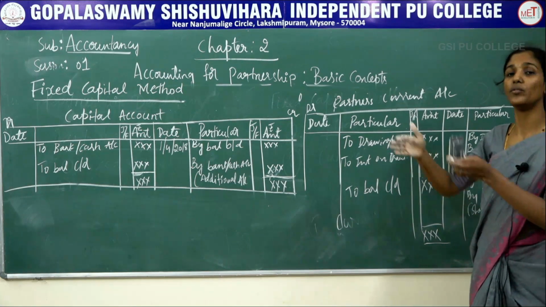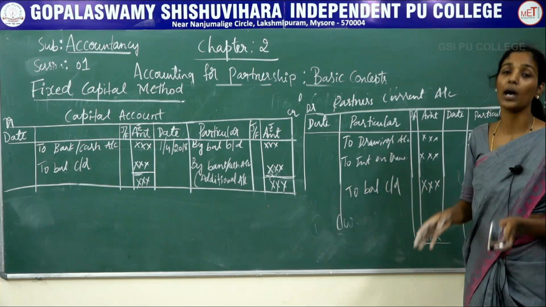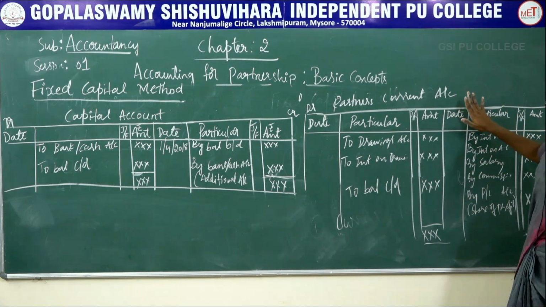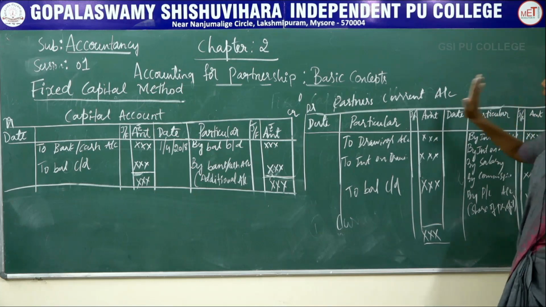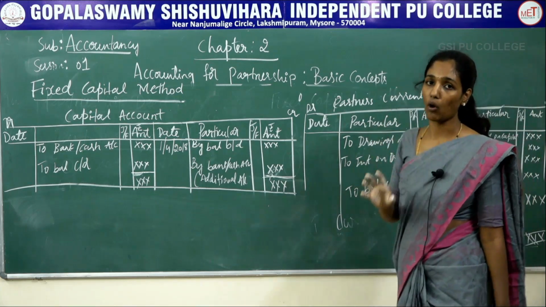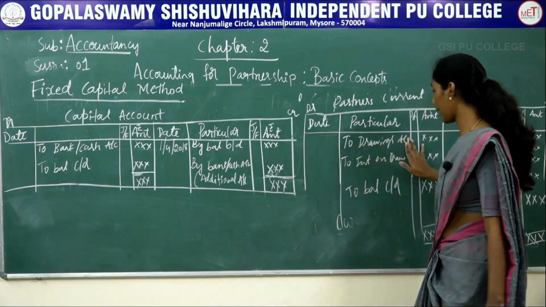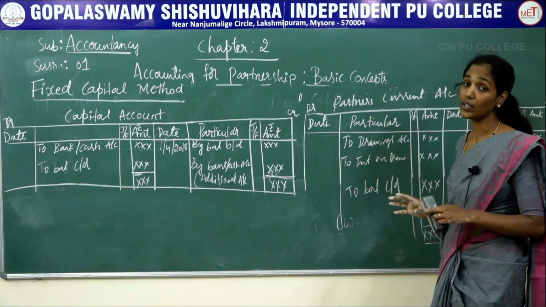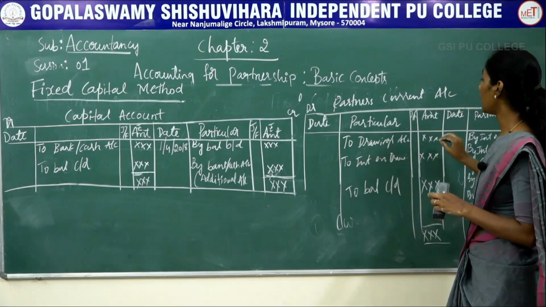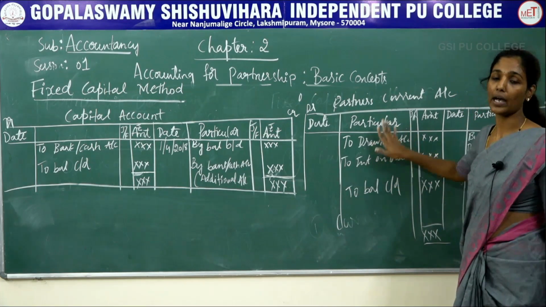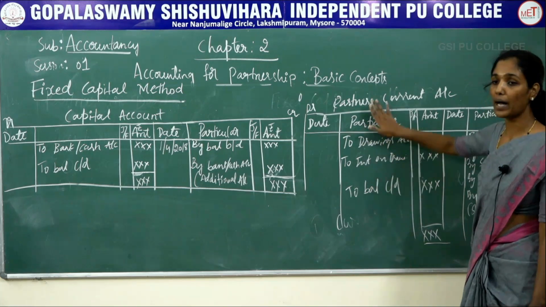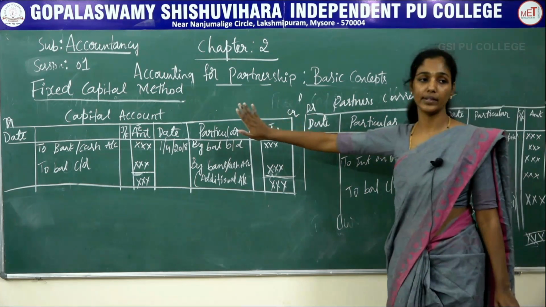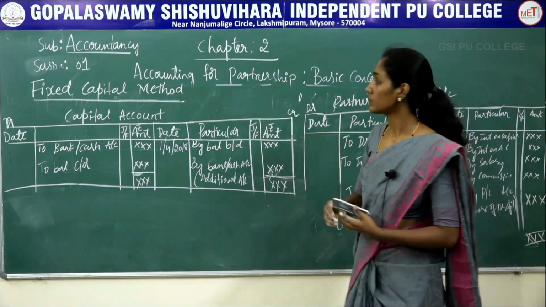Whatever is beneficial for the partners in a partnership firm, those transactions should be recorded in partner's current account at credit side. And in a debit side, you need to record only drawings account, amount of drawings, and the next is interest on drawings. Interest on drawing should be recorded at the debit side of the partner's current account. So this is the format under fixed capital method.